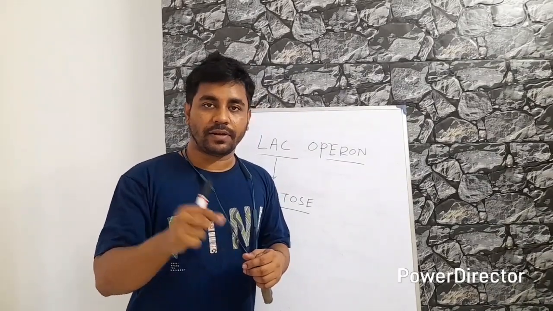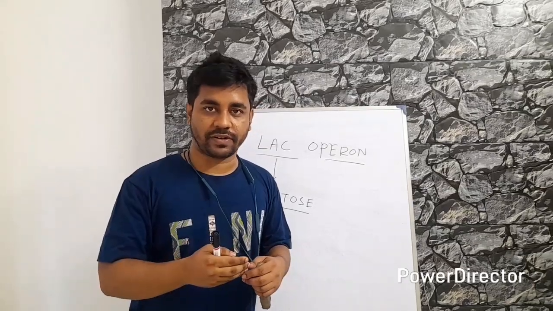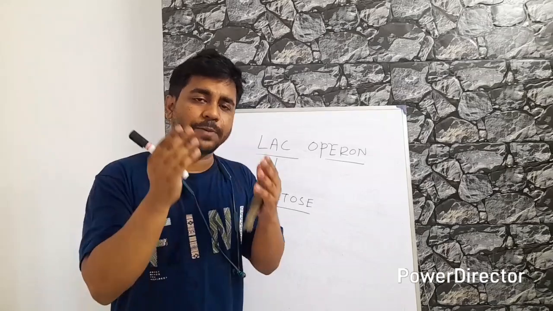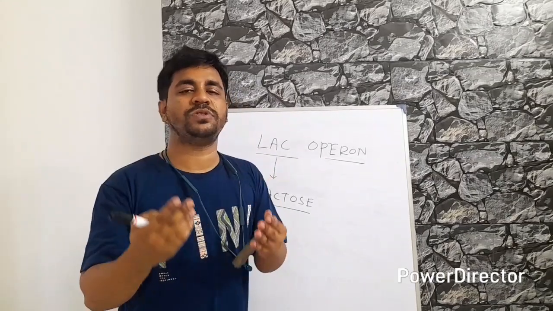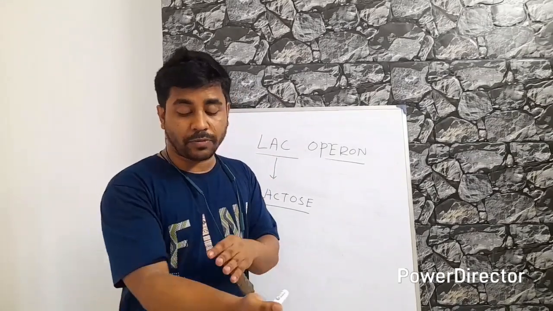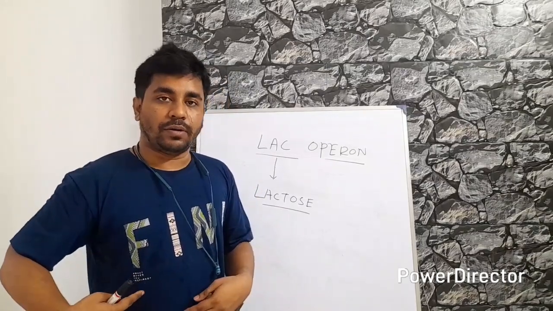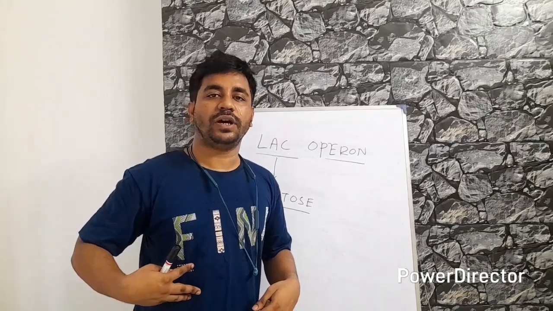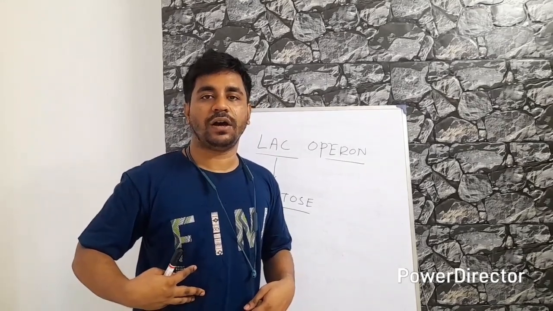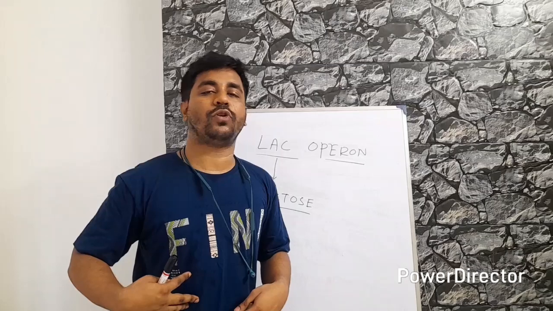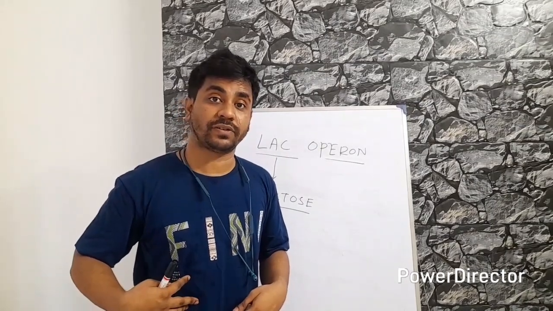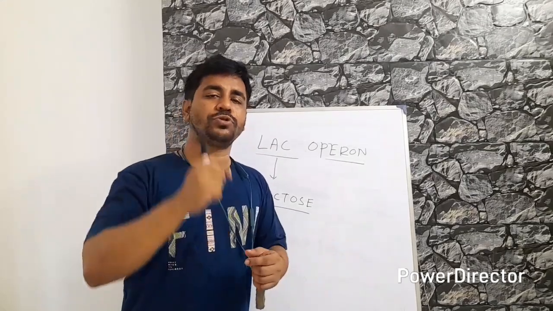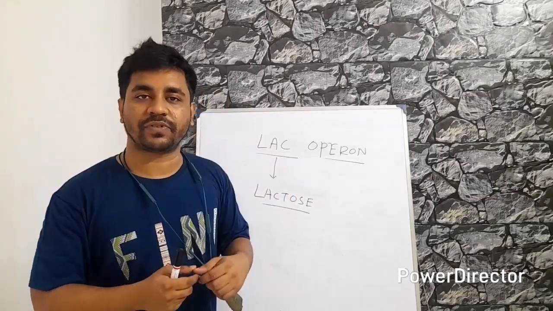Okay? How does it function? There are actually the same type of genes. The same type of genes are also present in our eye, in our hand, and in our chest. But which gene, in which area, how it works, how it's controlled, when it is expressed, all is controlled by operon. Okay?